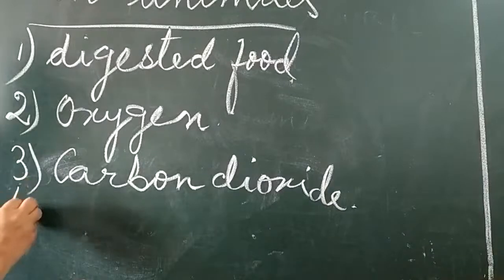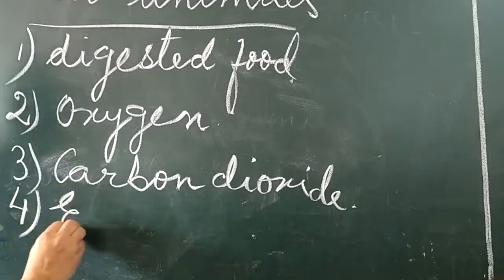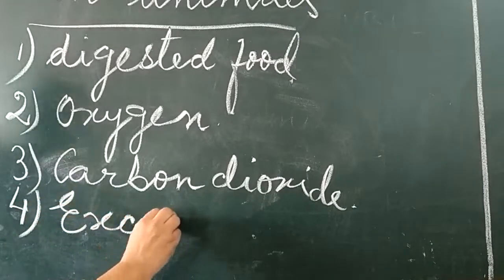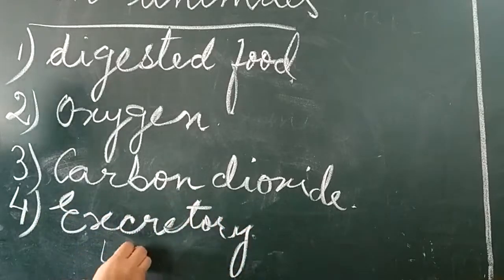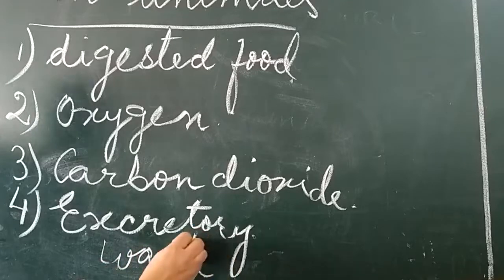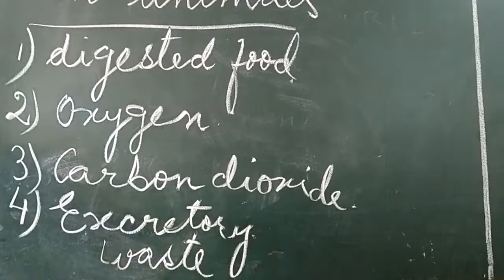It also needs to be transported. So these are the different things which need to be transported, and in higher animals this is done with the help of the circulatory system.